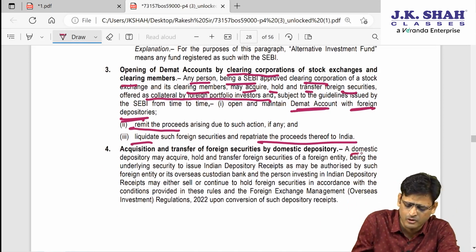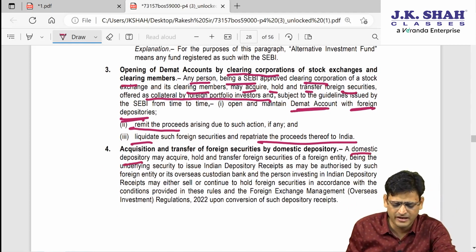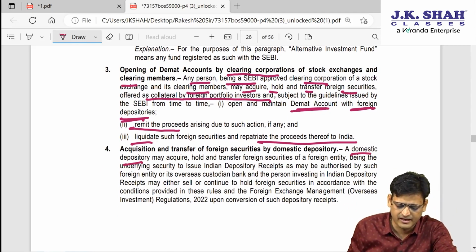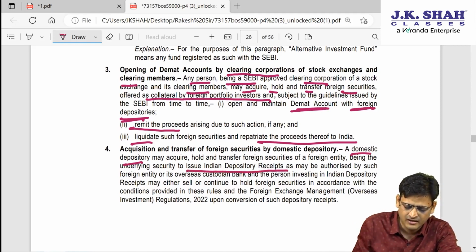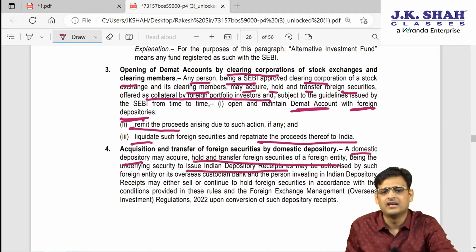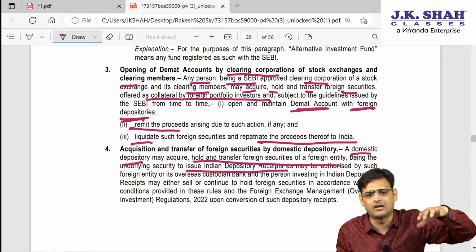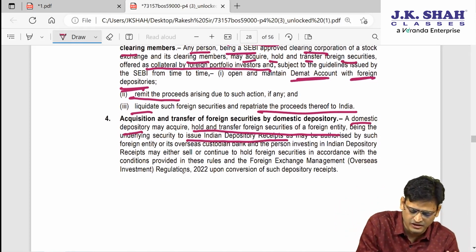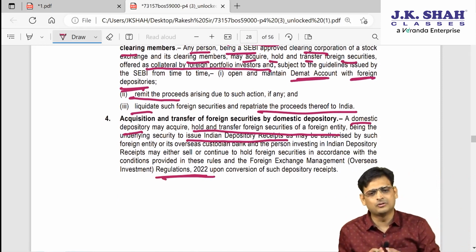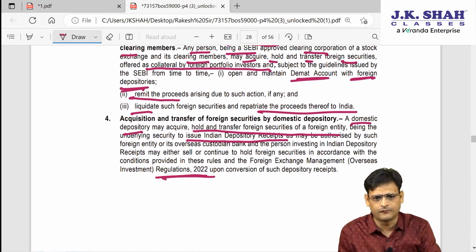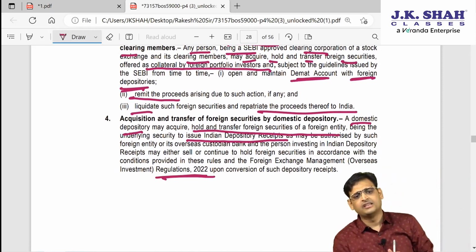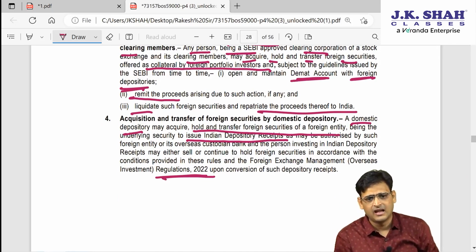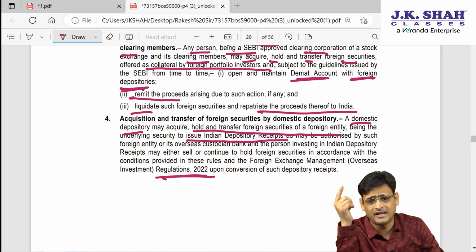Then again, for a similar point, domestic depositories. You know, in India, domestic depositories hold securities against IDR. So, this is what they are saying, that domestic depositories can hold IDR, and then there is a regulation they have to follow. So, there is nothing in point 4; basically they are trying to say that if the domestic depository wants to hold foreign security, for this you need to know how IDR operates.